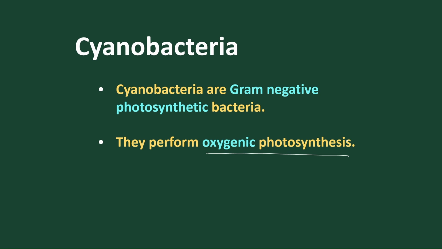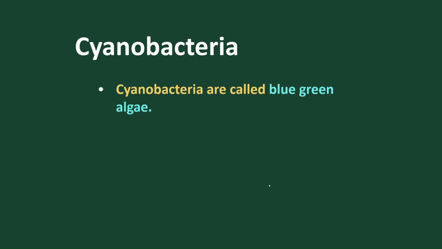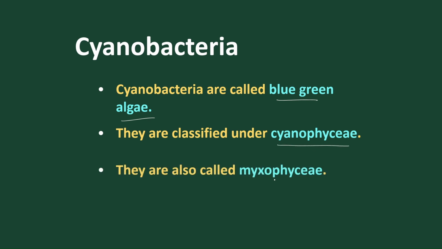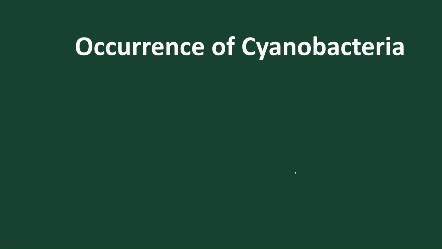Initially, at the time of origin of life, the atmosphere was a reducing atmosphere. But due to the evolution of this bacteria, the atmosphere regained oxygen. So it is called an oxygenic atmosphere, and oxygen returns to the atmosphere through this bacteria. Cyanobacteria is sometimes called blue-green algae. The best example is Nostoc, Anabaena. They are classified under Cyanophyceae, or you can classify it under Myxophyceae.